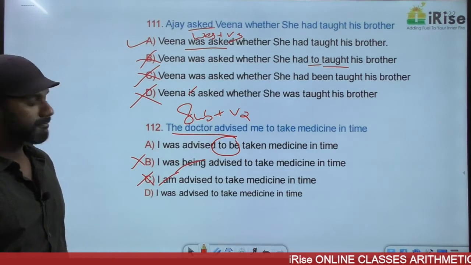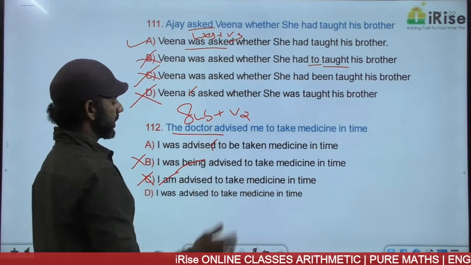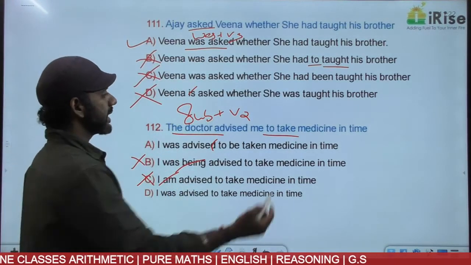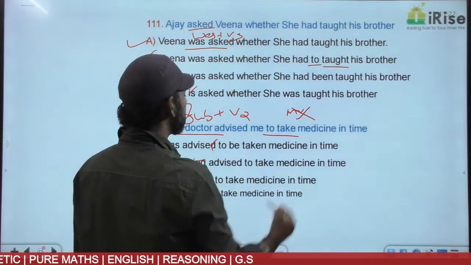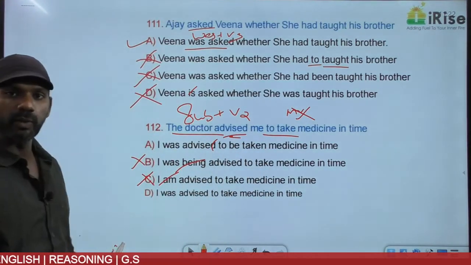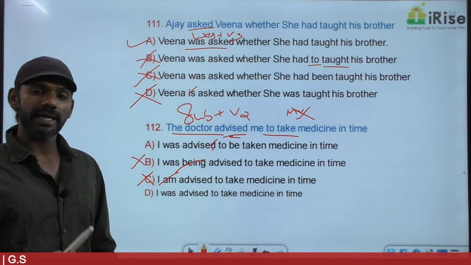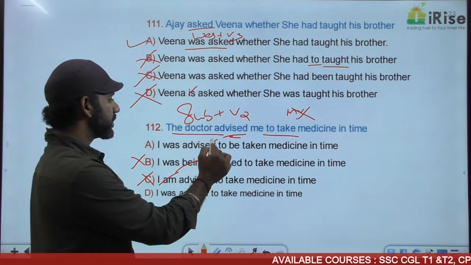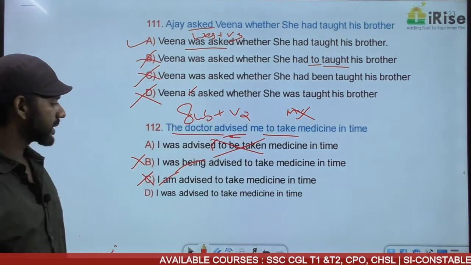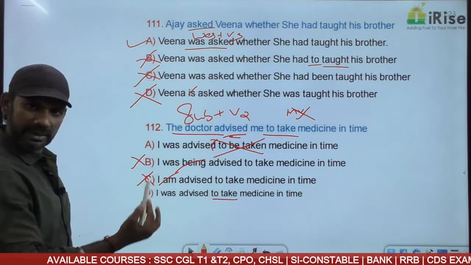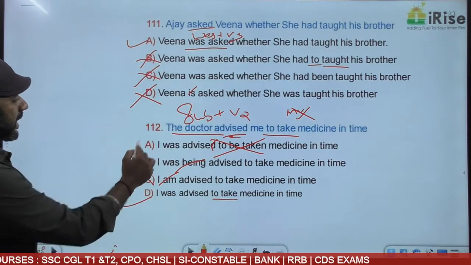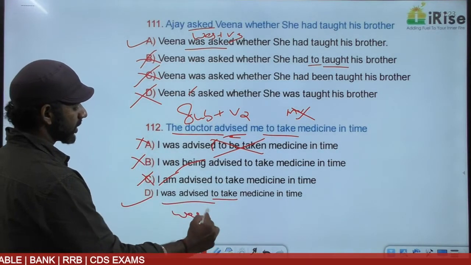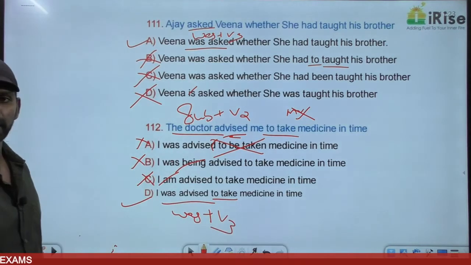Now actually, forget about that rule. To make it very simple, to take is an infinitive. And in this sentence, the infinitive is not acting as a main verb because we have another main verb here. What is that? Advised. When the infinitive is not acting as a main verb, it should remain the same. It cannot be to plus be plus V3. Based on that, A is also gone. It should remain the same. To take itself, the answer must be D. I was advised to take medicine in time. And was advised is was plus V3. Simple past in the passive voice.